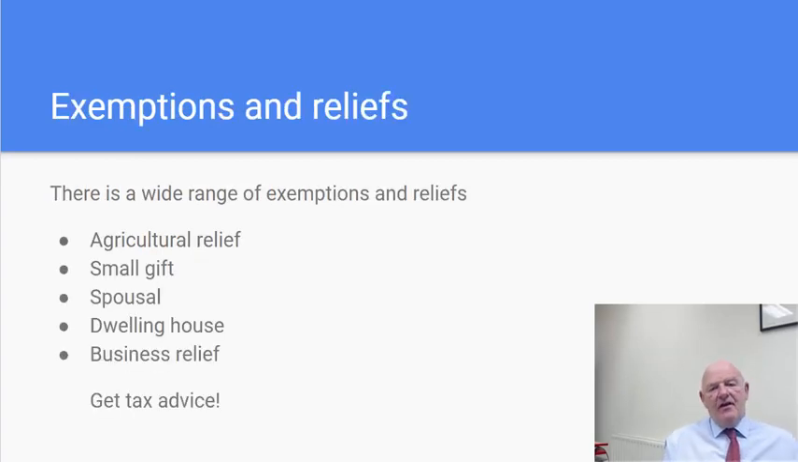There are various exemptions and reliefs, and these would include the likes of agricultural relief. There's a small gift relief in relation to gifts. There's spousal relief, there's dwelling house relief, there's business relief. There's a lot of reliefs. You do need to get tax advice if you are the lucky person who is in receipt of a significantly valuable benefit.